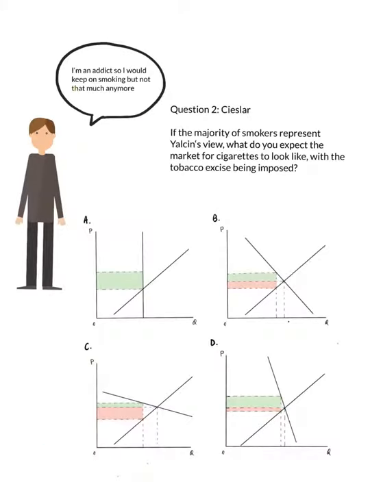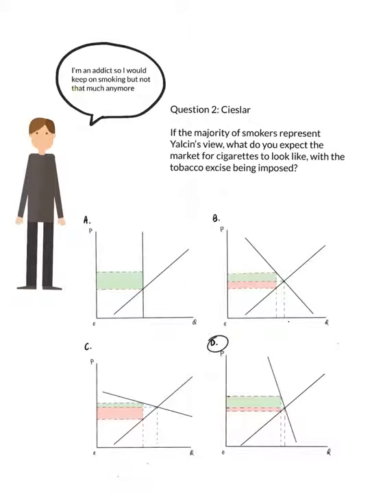In the article, Yeltsin is quoted as stating, "I'm an addict, so I would keep on smoking, but not that much anymore." If the majority of smokers represent Yeltsin's view, what do you expect the market for cigarettes to look like, with the tobacco excise being imposed? To our mind, the answer is figure D. If the majority of smokers would have Yeltsin's point of view, the cigarettes would represent more of a luxury than a necessity.